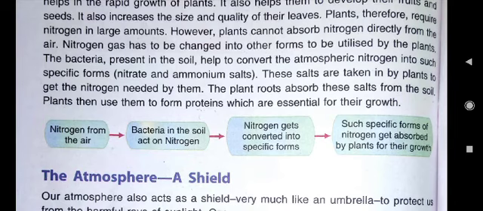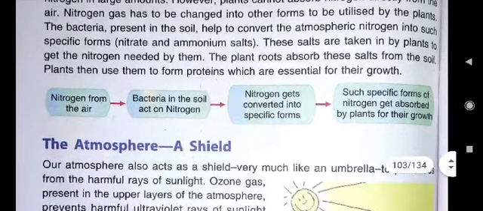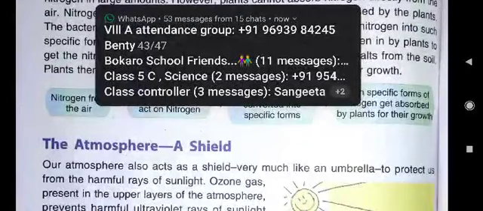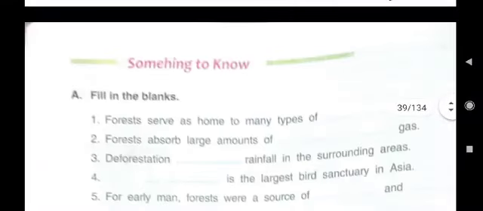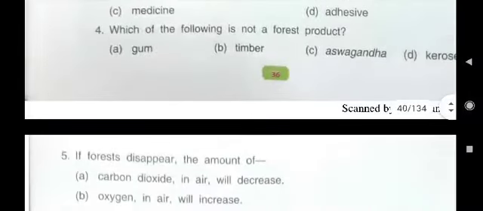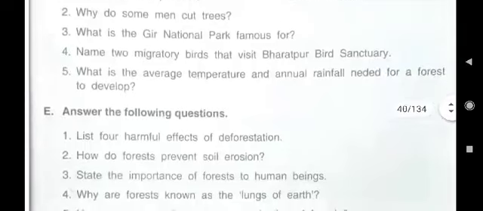This is only a block diagram. In the first block, what will you write? Nitrogen from the air. In the second block, what will you write? Bacteria in the soil act on nitrogen. In the third block, nitrogen gets converted into specific forms. And in the fourth block, such specific forms of nitrogen get absorbed by plants for their growth. Now, this you must have understood, that block diagram. You can do it in your science notebook.